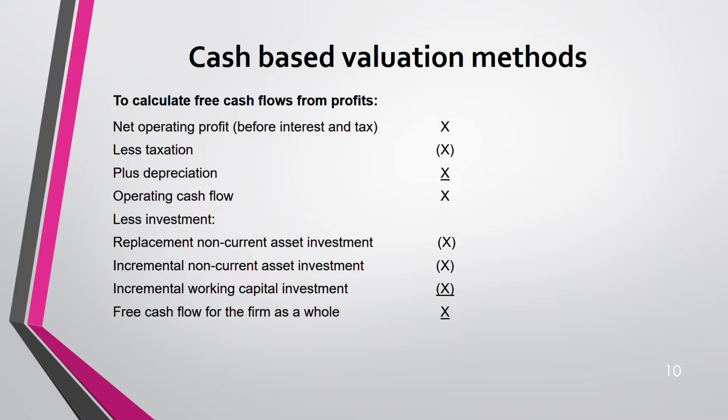And please remember all this: what needs to be deducted, what needs to be added. Sometimes you might not have one or two items. It might be missing. It's okay. Whatever is there, do with it. Sometimes you might not be given non-current asset. Don't waste time searching for it. If it's not given, finish it. Whatever is given, let's say only working capital is given, so just deduct working capital. But hopefully they will give you both non-current asset and working capital. Now, from here you deduct interest and repayment.